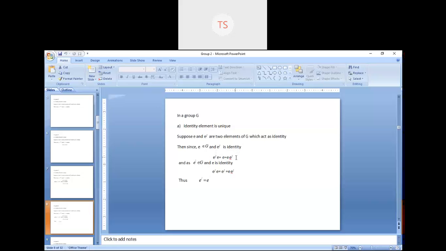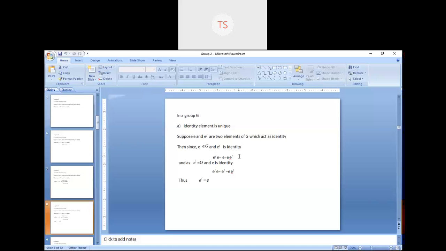About the order: here I have written that if you multiply 1 and 3, that means 1 into 3, you are getting 3. Again if you multiply 3 into 1, you are getting 3, because if you take the identity in the first position times the element, you will get 3.